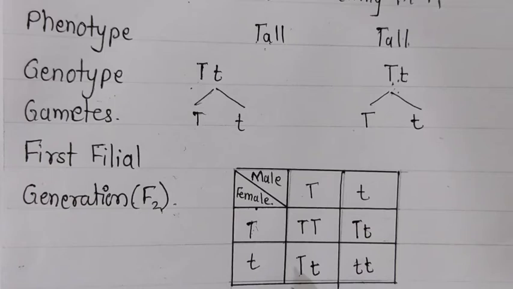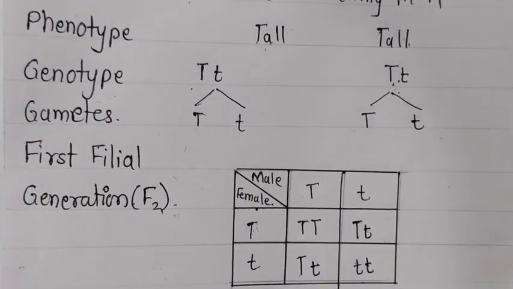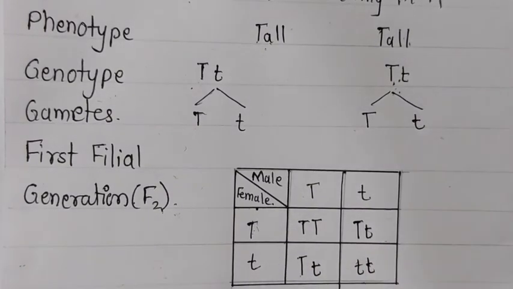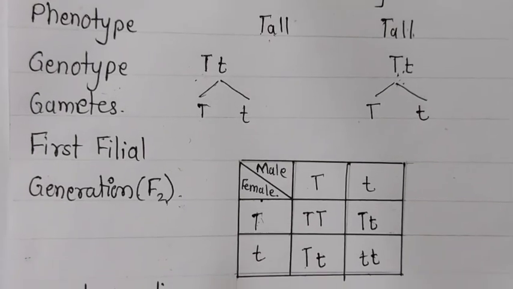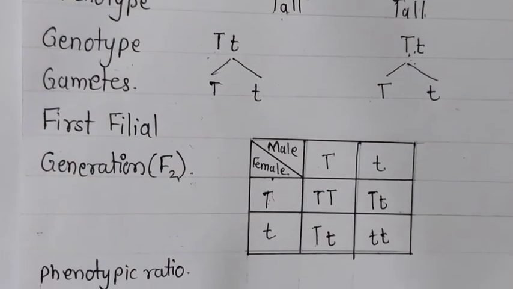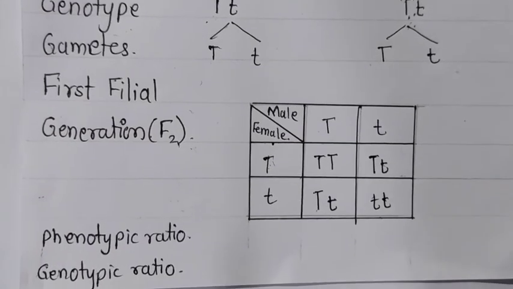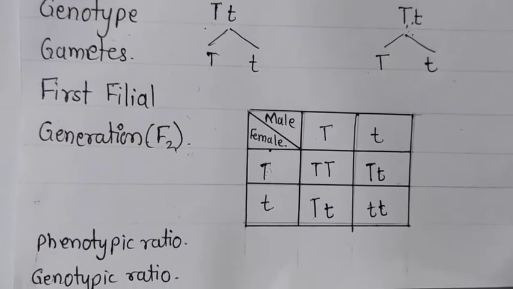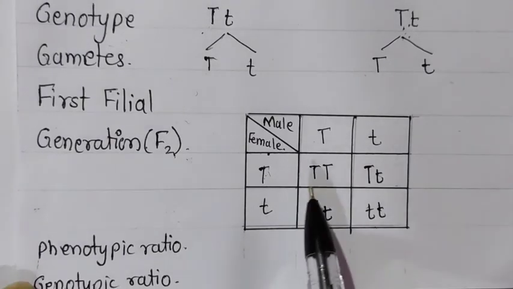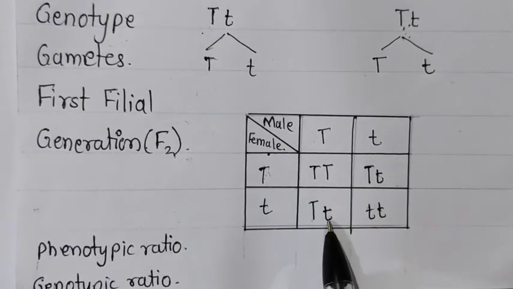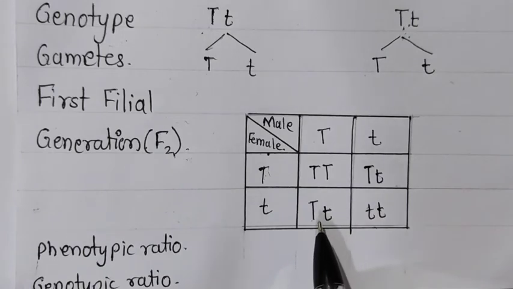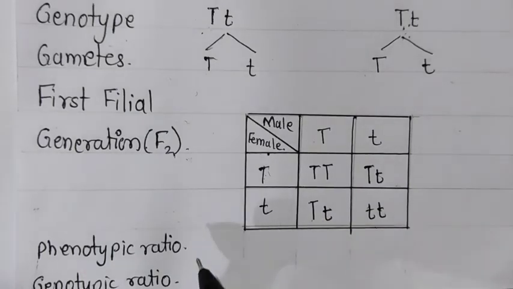Okay, so these are the possibilities that can be calculated from this Punnett square method of the monohybridization. Now here we have to see the phenotypic ratio and the genotypic ratio. Phenotypic ratio means the physical appearance of a plant. What are the possibilities of physical appearance of a plant? Here, just now we saw four possibilities. Out of these four, what is the maximum possibility? That is tall. How many tall possibilities are there? Three. And the dwarf possibility is 1. So here the ratio becomes